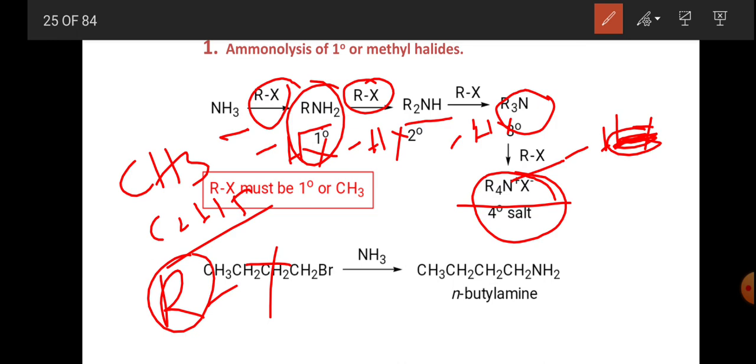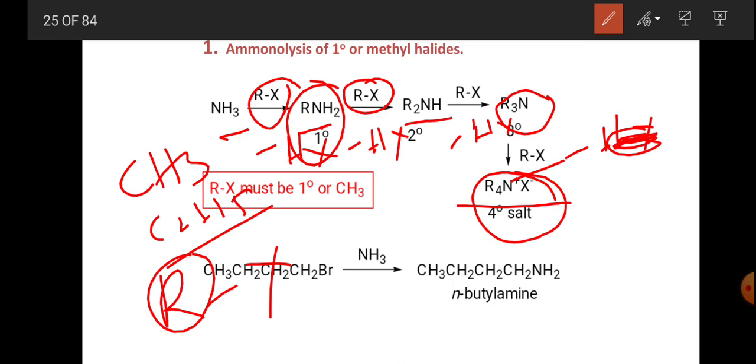Primary amine may be obtained as the main product by using a large excess of ammonia. This method is not suitable for the preparation of aromatic amines like aniline or other aryl amines.